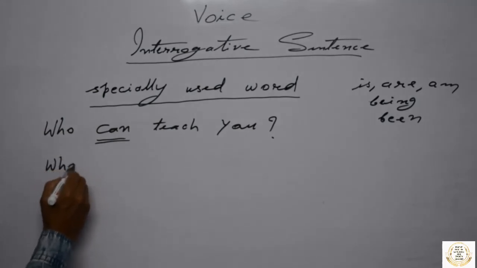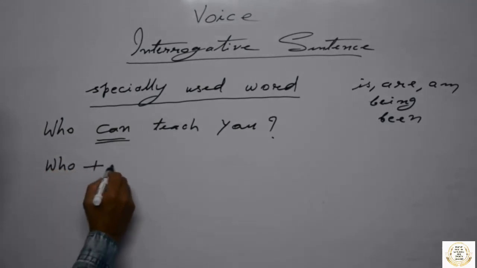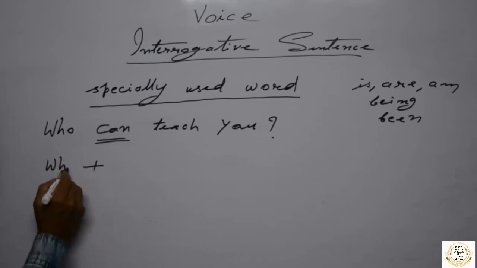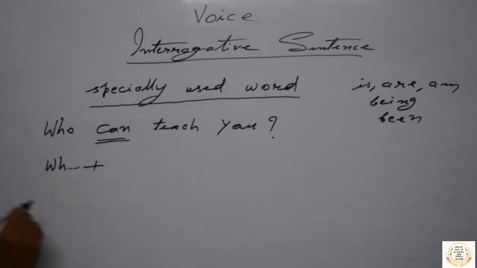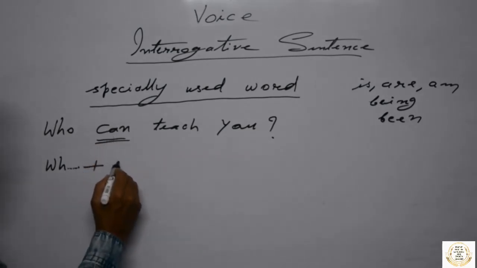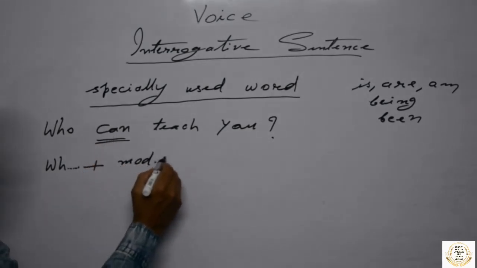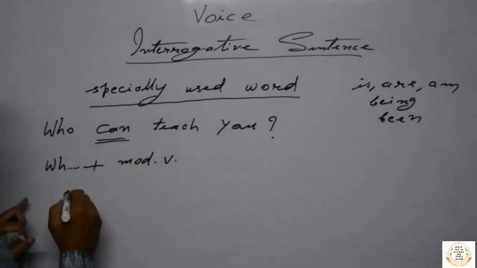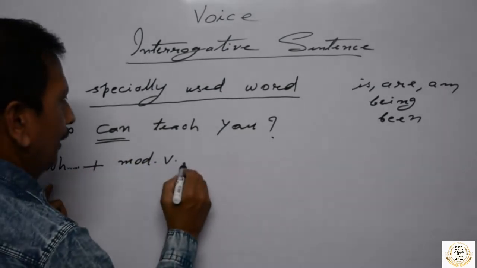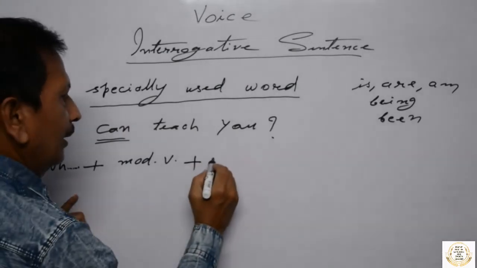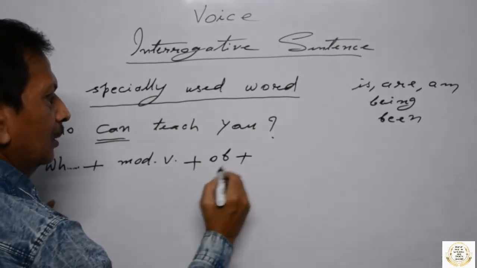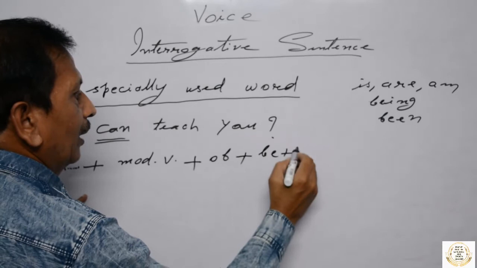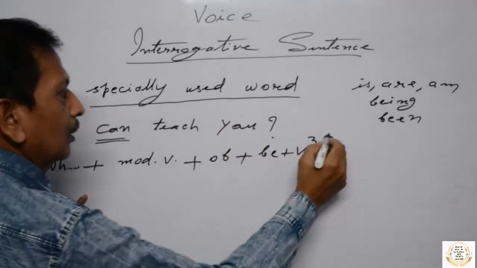WH word plus, WH word, any, who, whose, whom, when, why, any that is given in the question, and modal verb here, modal verb, here object, B plus V3 and question mark.